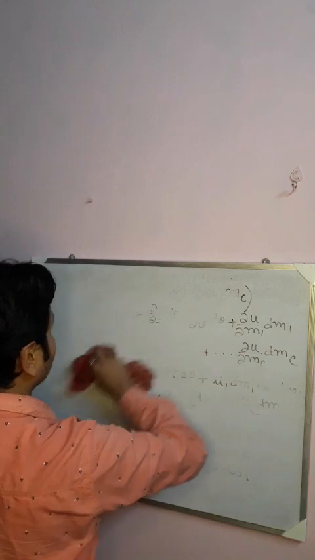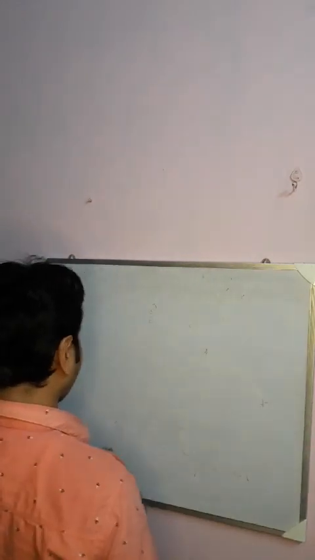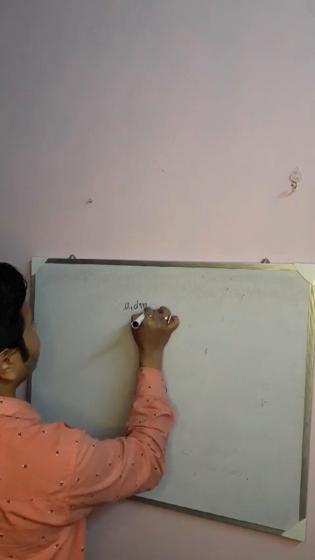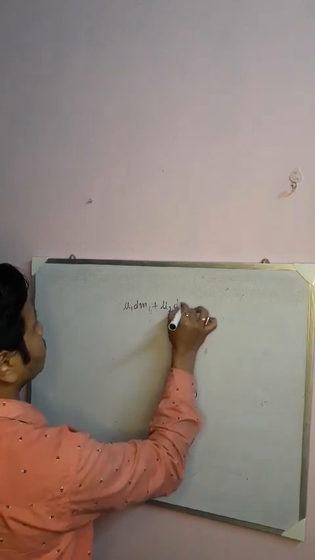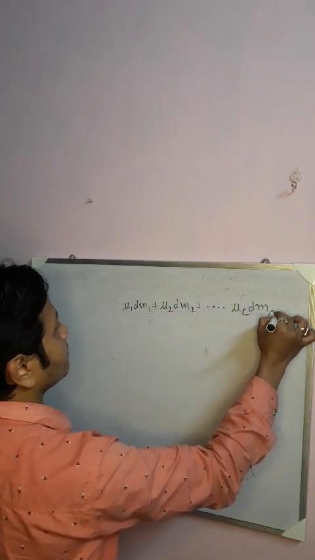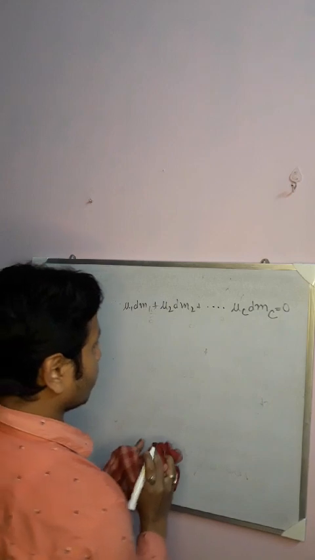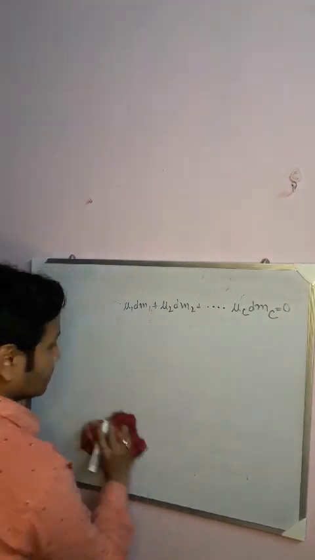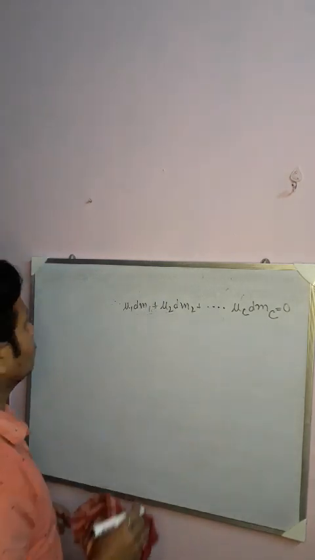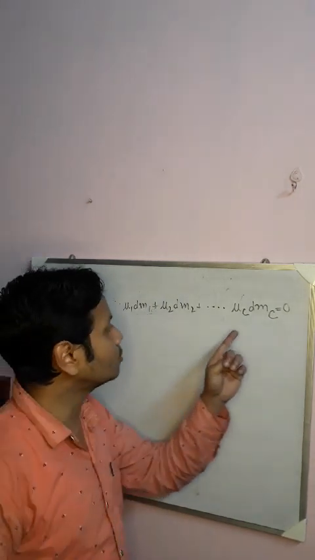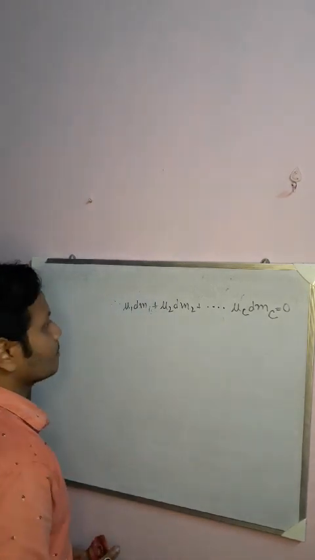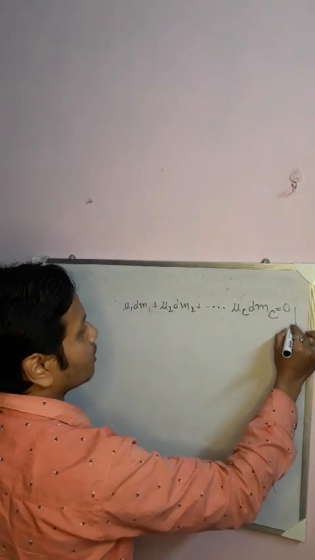from which we can easily write mu1 dm1 plus mu2 dm2 plus mu_c dm_c, this equals 0. Okay, mu1 dm1 plus mu2 dm2 plus mu_c dm_c equals 0. So let's give it a name, say equation 1.